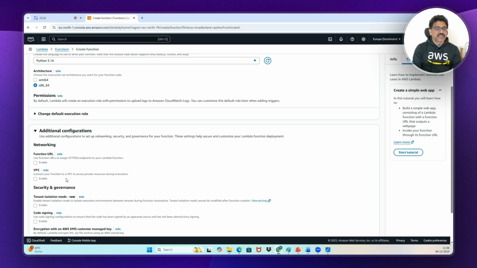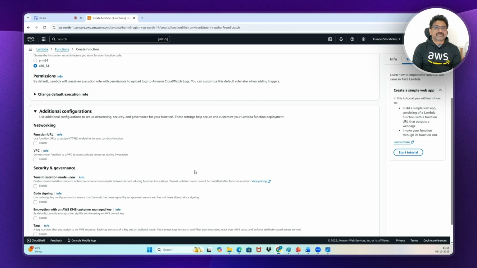But here, if you don't select anything, by default, it will use default VPC, same like EC2. Fine. Now, I'm not going to select any of the VPC because I don't have my custom VPC. You also just don't select anything here, but I don't think you have a custom VPC. Let it be like this.